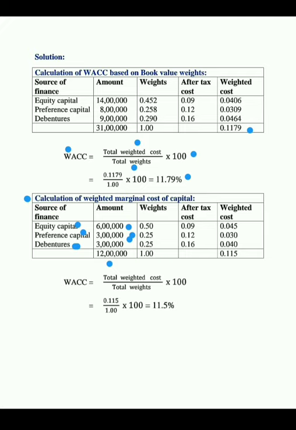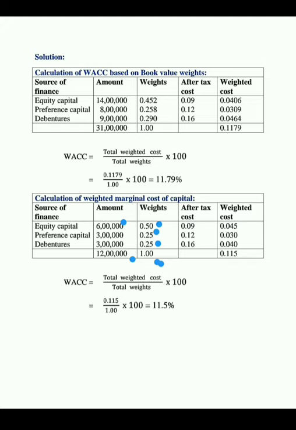See here calculation of weights. Equity is 6 lakhs out of 12 lakhs, that is equals to 0.50. That means 6 lakhs divided by 12 lakhs. Next, preference capital weightage 3 lakhs divided by 12 lakhs, that is equals to 0.25. And next, debentures 3 lakhs out of 12 lakhs, that is equals to 0.25. So here the total weights together is 1.